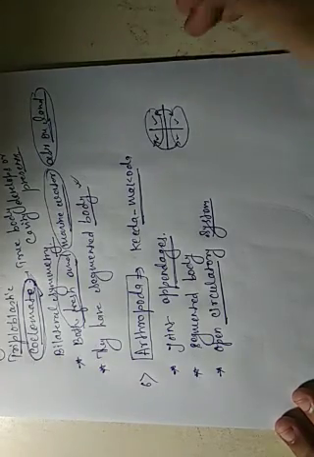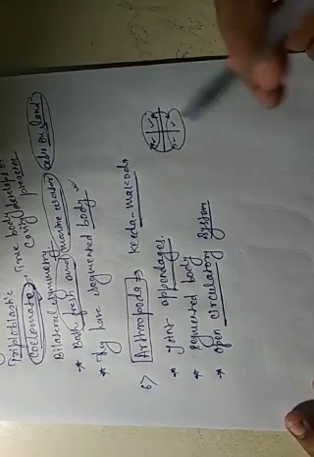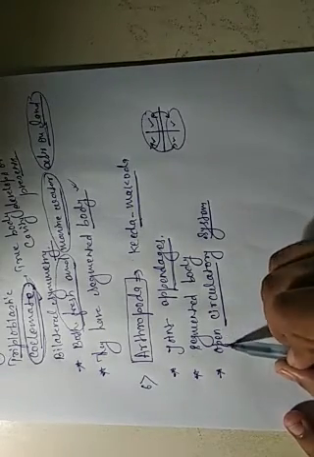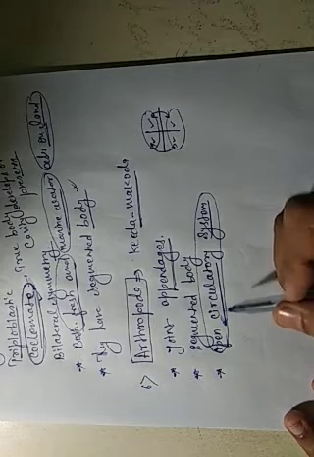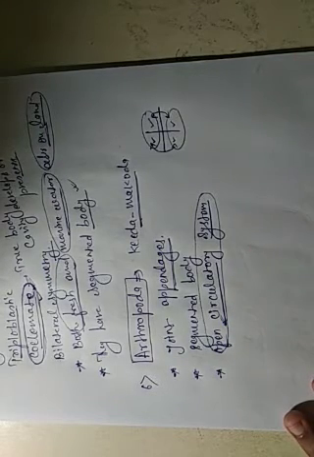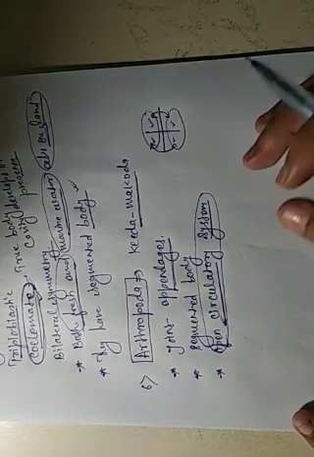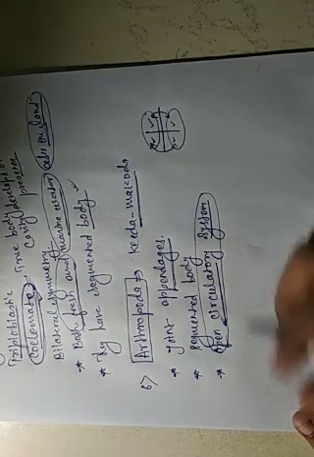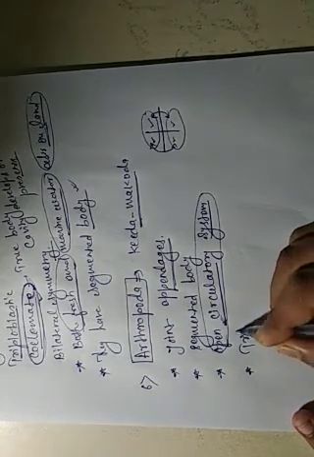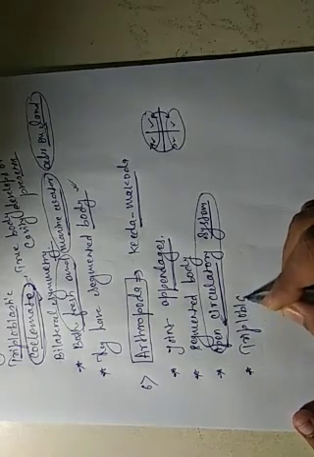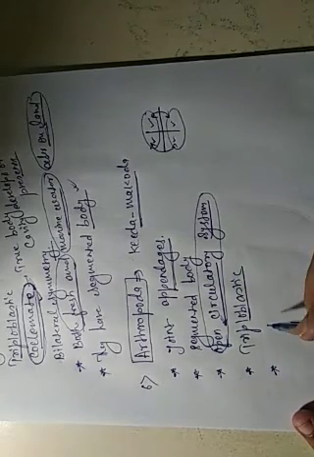In the open circulatory system, blood is present in the body, but there is no particular place to store the blood. So it is called an open circulatory system. Next, it is triploblastic, meaning divided into three layers: ecto, meso and endo.